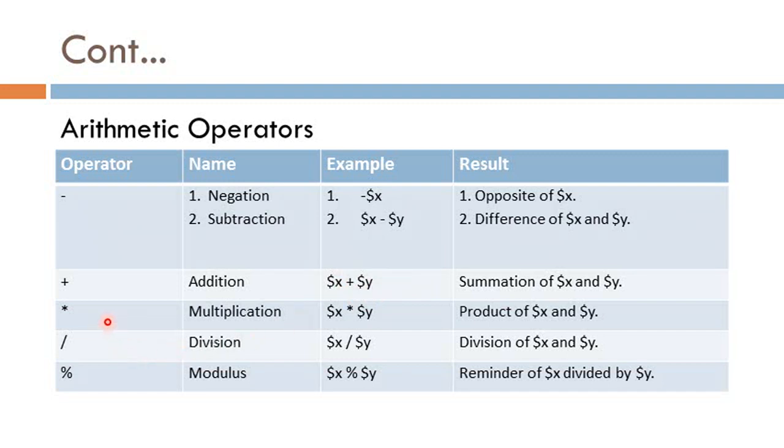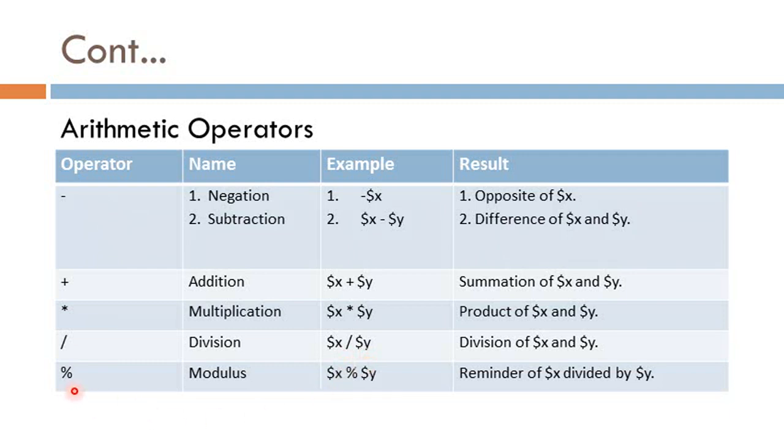Next is multiplication. It multiplies two numbers, for example $x into $y, the product of $x and $y. Then division, dividing one number by another. Here I use $x and $y, so I write $x divided by $y.